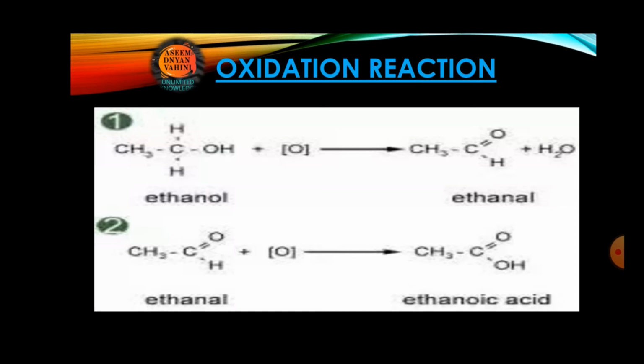Next example we'll see here. If this ethanal again is going to be oxidized, it means going to react with oxygen, we'll get ethanoic acid. You can check here, there was only one oxygen, but after the addition of one more oxygen, we get two oxygens. So the formula is CH3 bond COOH, and COOH is nothing but carboxylic acid. As in the previous slide we have seen the table of all different types of functional groups, this is one example of that.